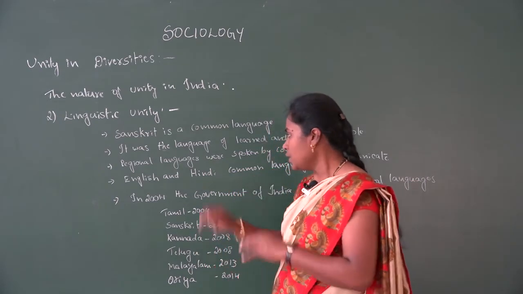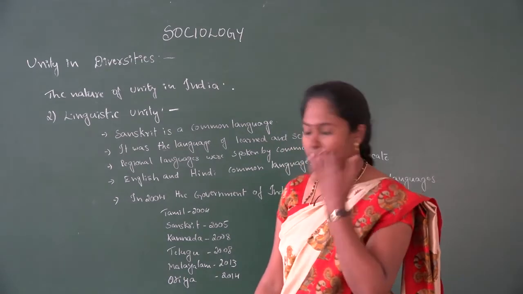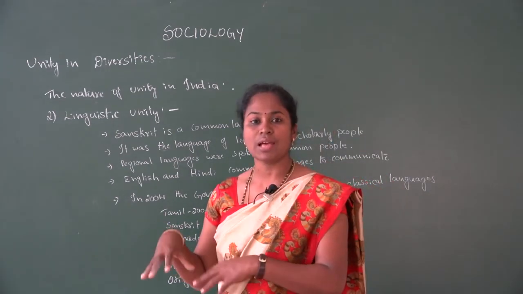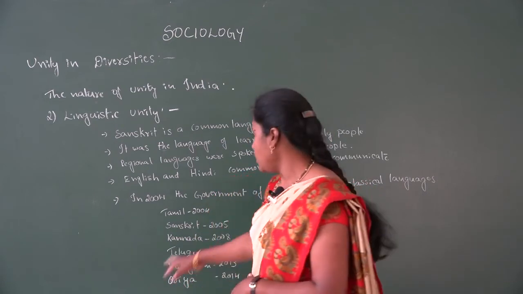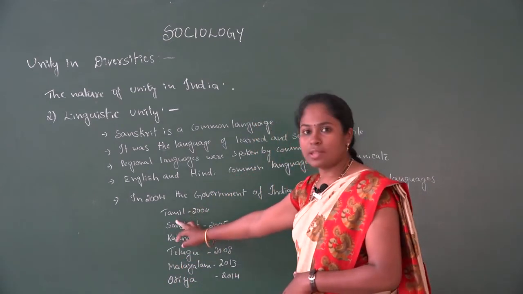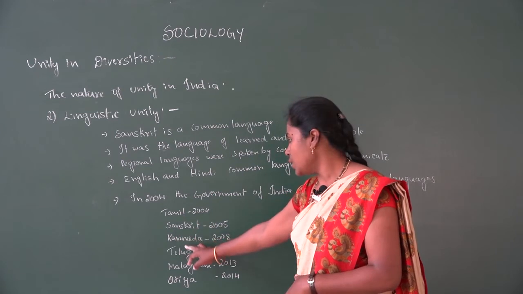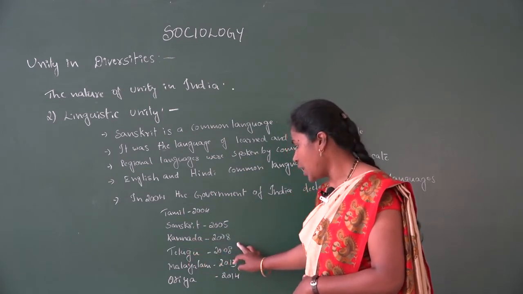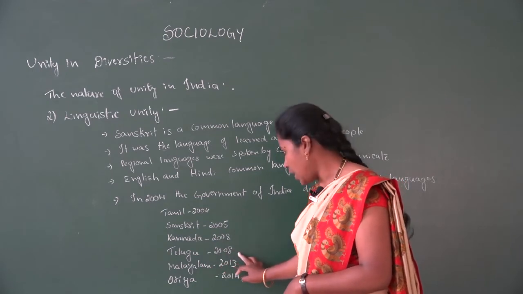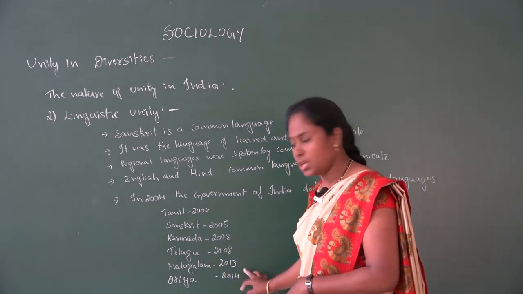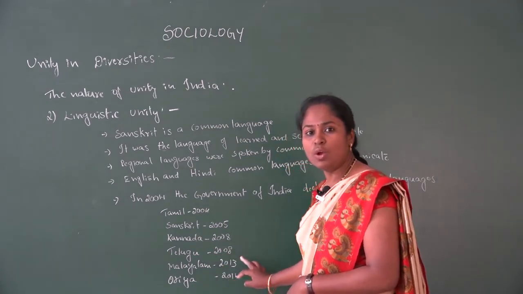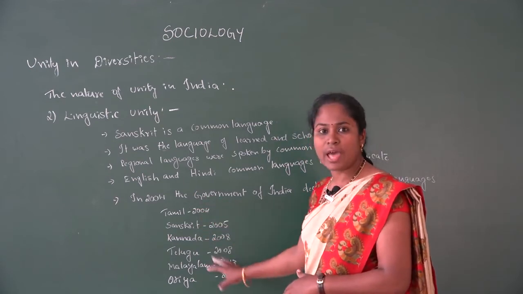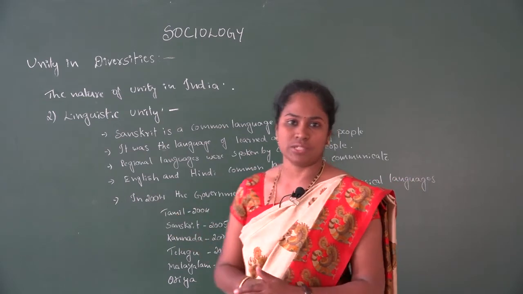Then in 2004, the government of India declared some languages as classical languages. In 2004, it declared Tamil as a classical language, then Sanskrit in 2005, Kannada in 2008, Telugu in 2008, Malayalam in 2013, and Oriya in 2014. So these languages were considered as classical languages.